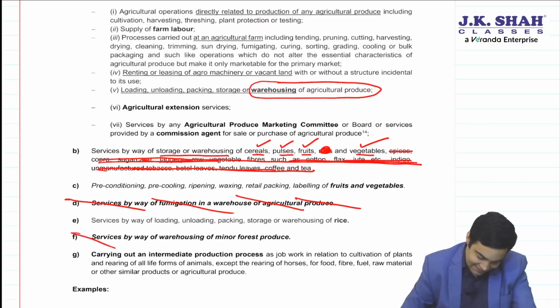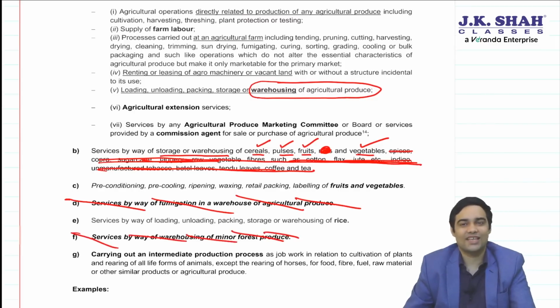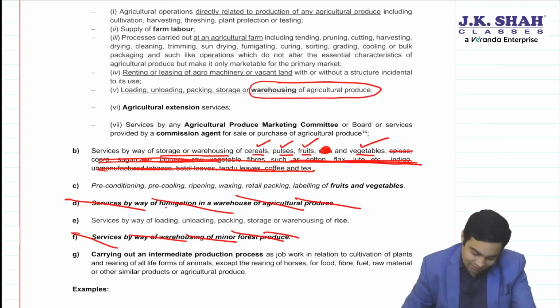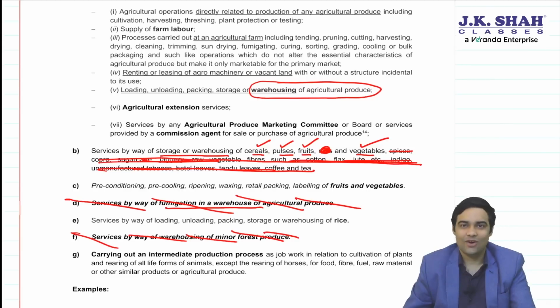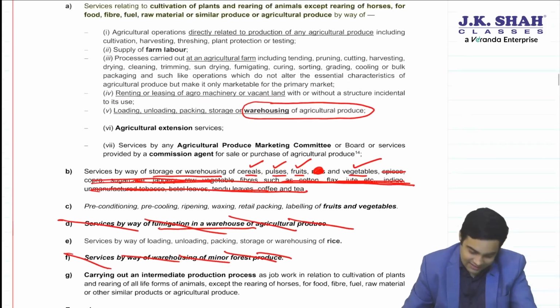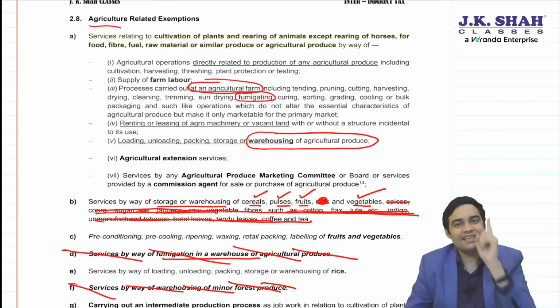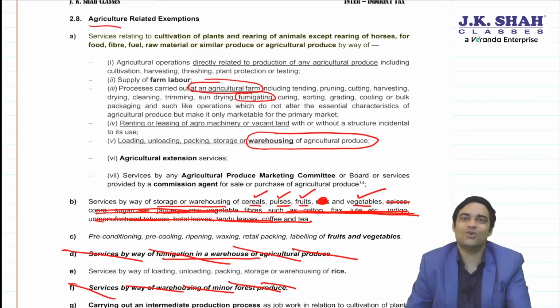Okay. Then warehousing of minor forest produce is also deleted. The exemption is no more available. So 3 entries deleted. One is fumigation in a warehouse of agriculture produce. Don't forget, fumigating at the agriculture farm, what is fumigation, sir? Pest control at the agriculture farm is even today exempt.